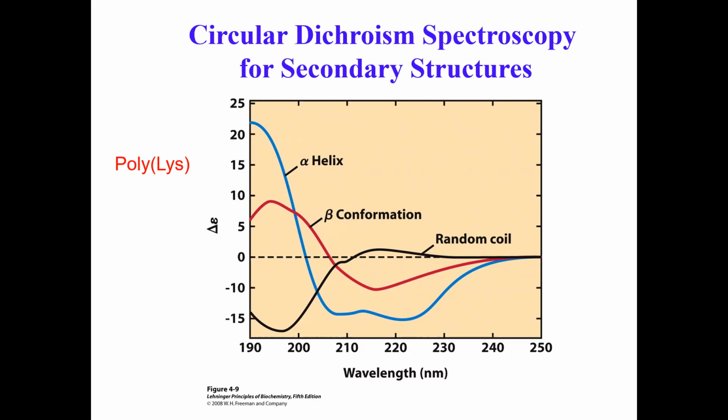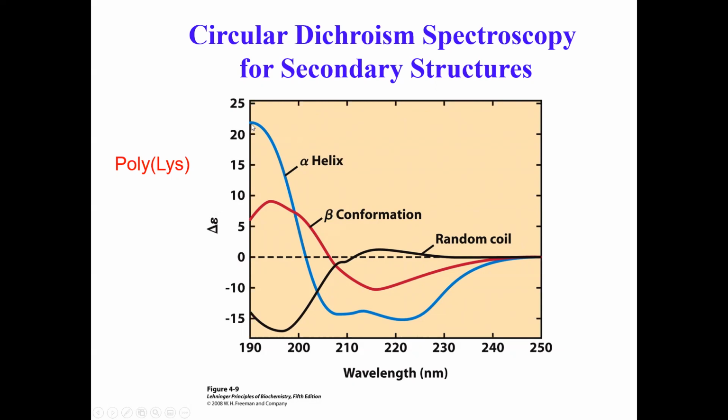This instrument can generate both, and pass both of these lights through your sample, and it can measure the difference in absorption. Very simple. This happens because these molecules contain what we call chromophores, light absorbing groups. These amino acids have light absorbing groups. So you can measure that delta A and then correlate that difference in absorption to what we measure as ellipticity. That's what this does.